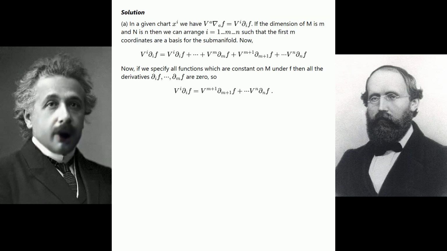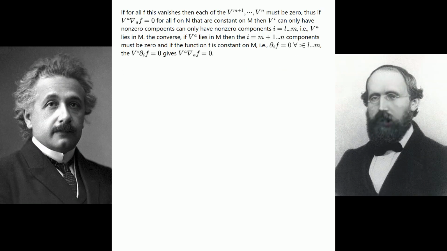Solution. In a given chart x^i we have v^a ∇_a f equals v^i ∂_i f. If the dimension of M is m and N is n, then we can arrange i equals 1...m...n such that the first m coordinates are a basis for the submanifold. Now, see the equation shown. Now, if we specify all functions which are constant on M under f, then all the derivatives ∂_1 f through ∂_m f are 0, so, see the equation. If for all f this vanishes, then each of the v^(m+1) through v^n must be 0.